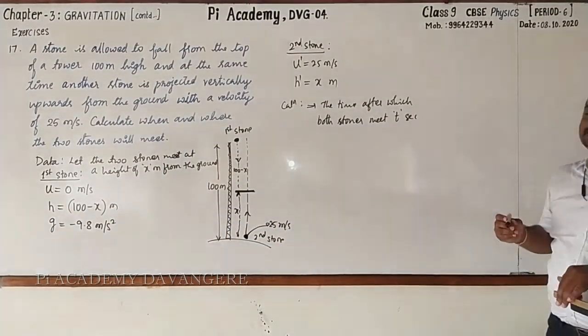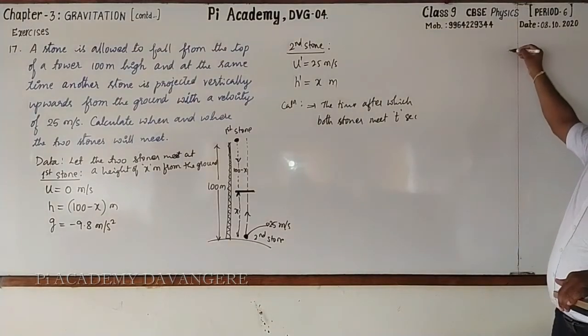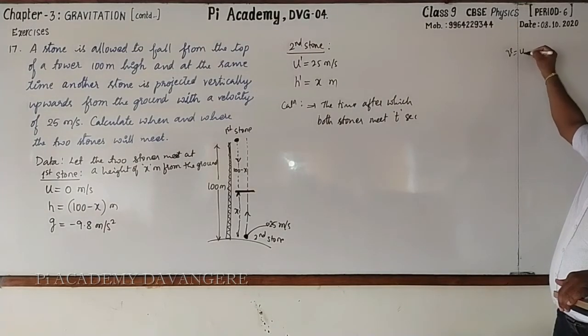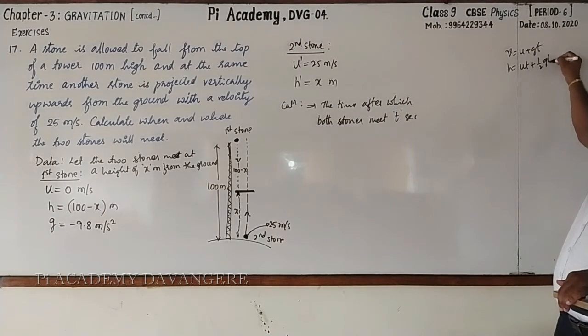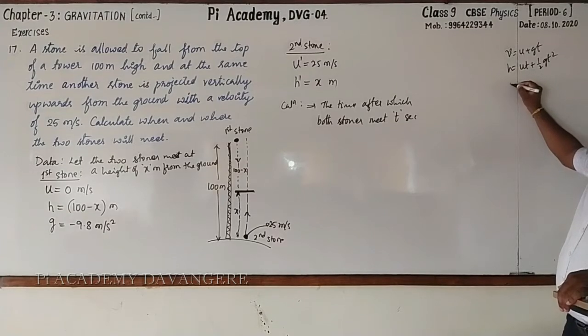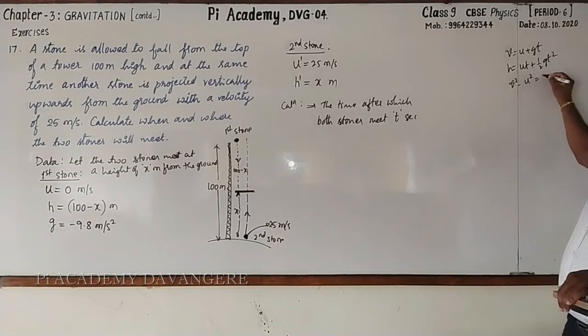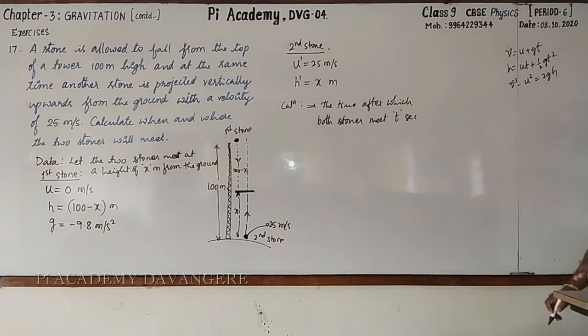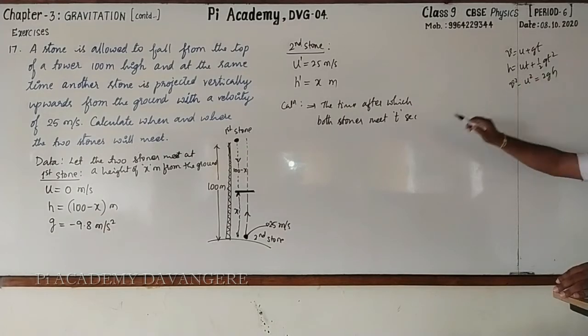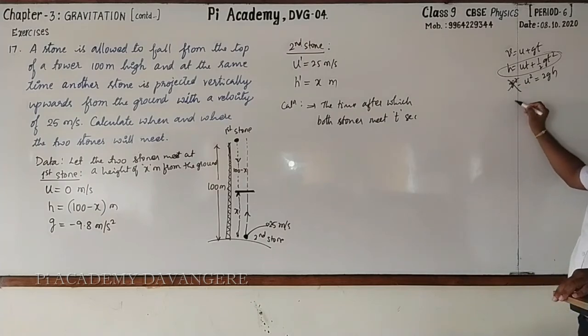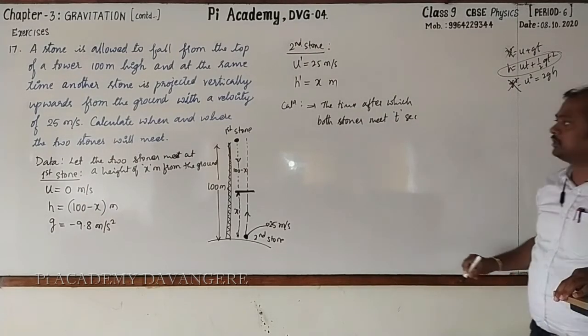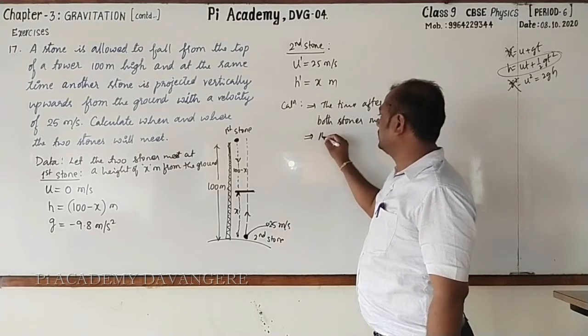Which equation should be used? Whether v equal to u plus gt, h is equal to ut plus half gt square, or v square minus u square equal to 2gh. Here time is known, initial velocity is known, and height is also known. Hence we shall take h equal to ut plus half gt square. But here the final velocity is unknown.